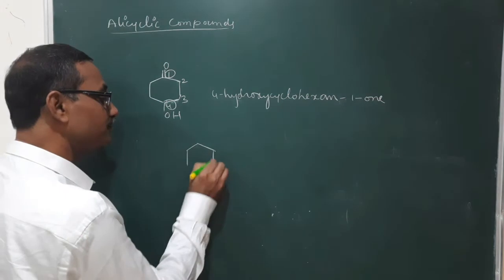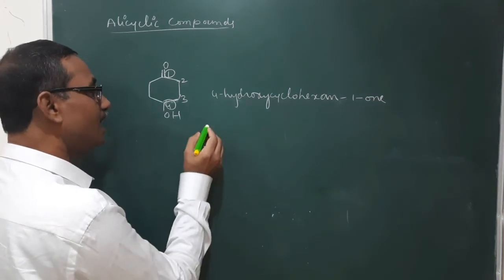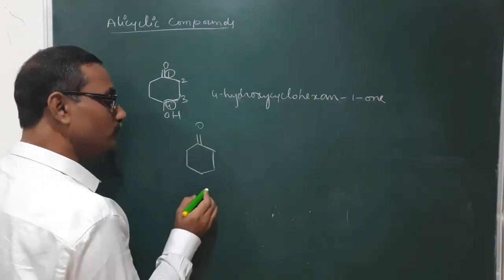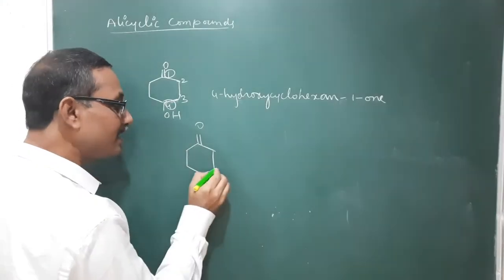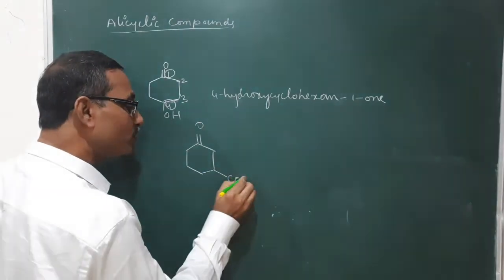Similarly, you take this one. Here it is having a C double bond O. Here it is having a COOH.